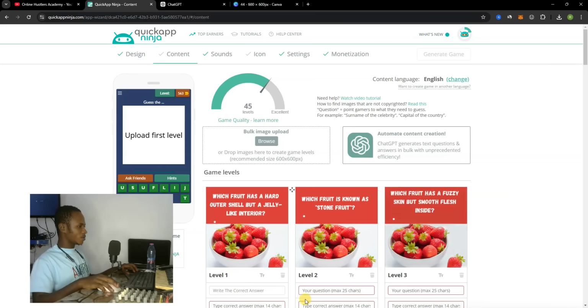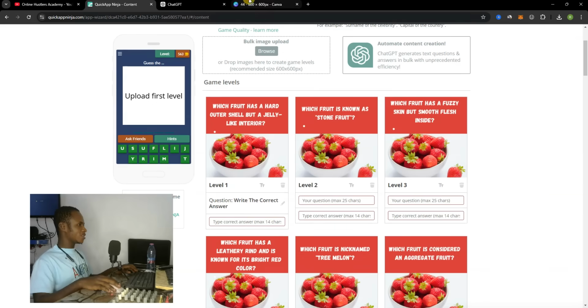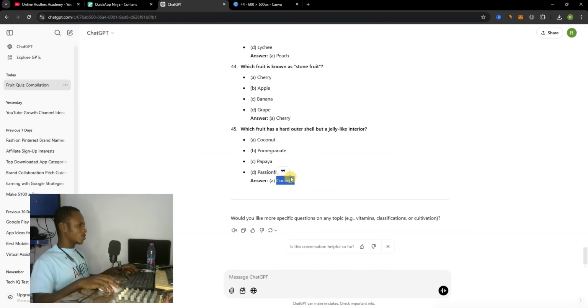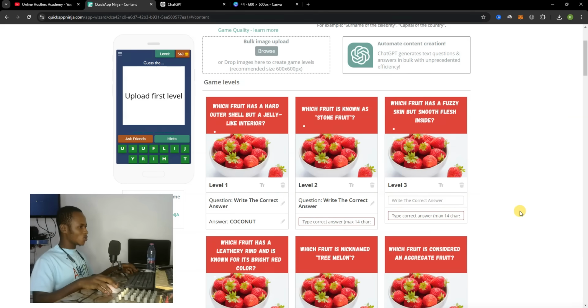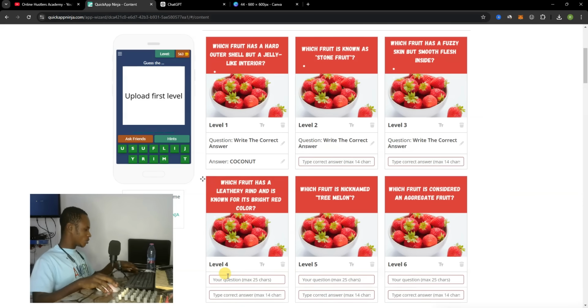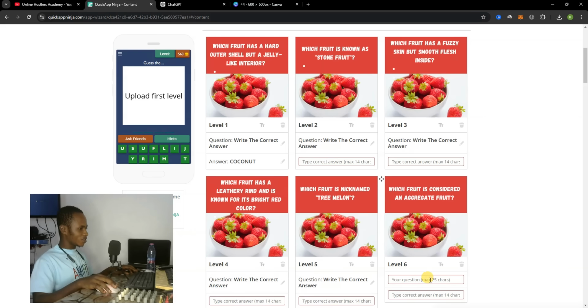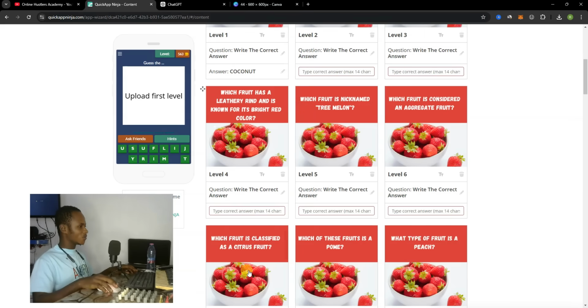Now I'm just going to copy and paste everything over here. So you see, write the correct answer. I'm going to the last question. This is coconut. I'm just going to copy coconut and then paste it over here. So what I'm going to do right now is select this, write the correct answer over here, paste it here, and paste it all to the levels, because I'm going to copy all the answers from ChatGPT. I need to paste everything just to save time.